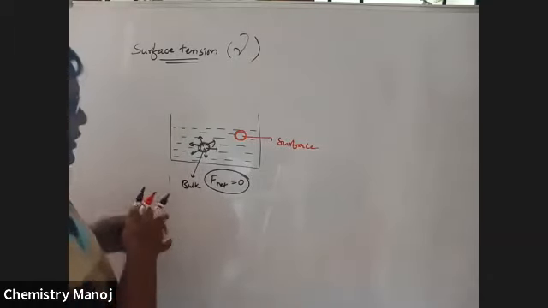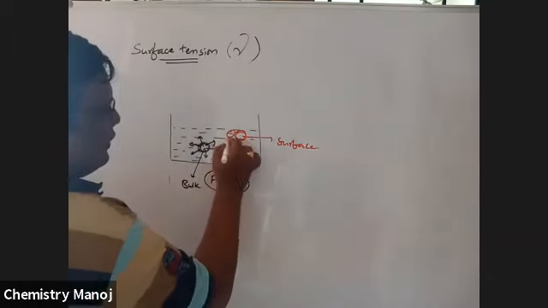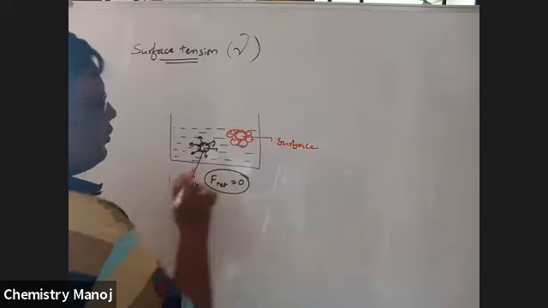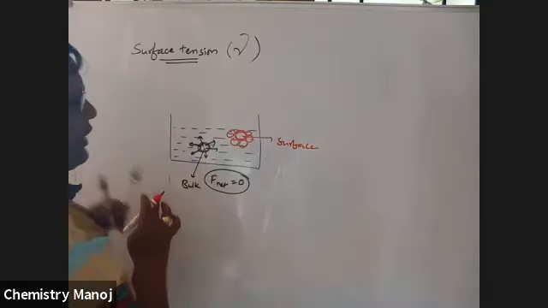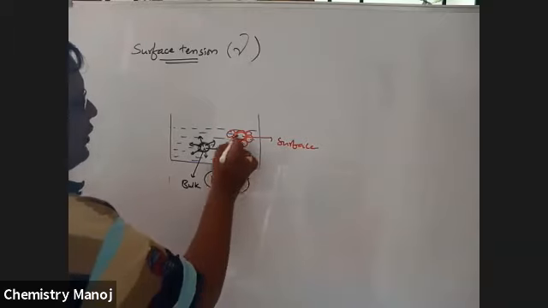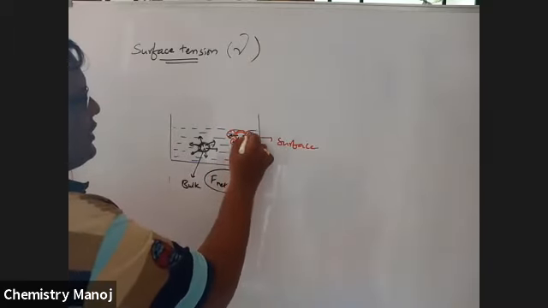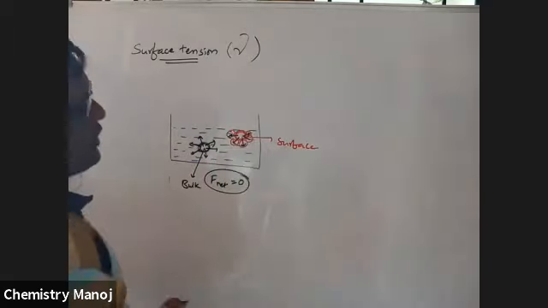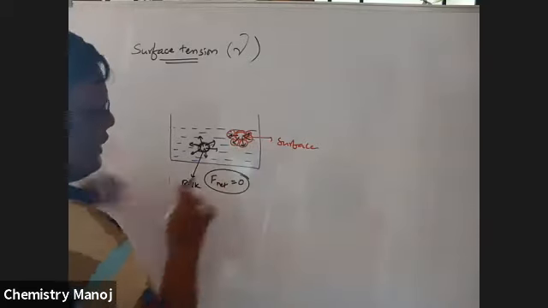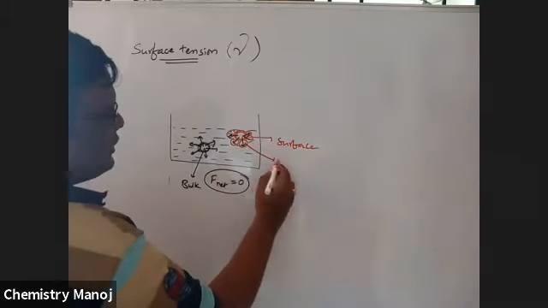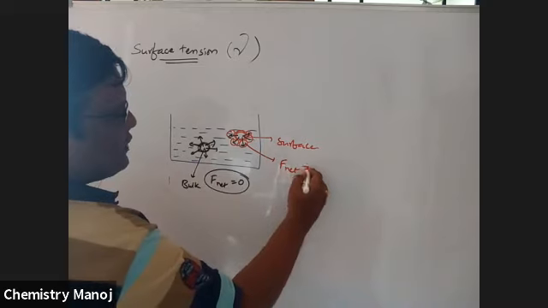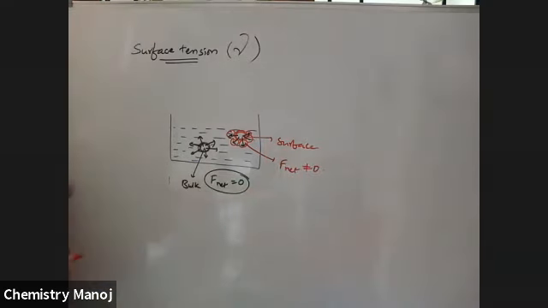But for the surface molecule, only these are the connecting molecules, and in the upward direction no molecule is there. In this case the net force is not equal to 0.